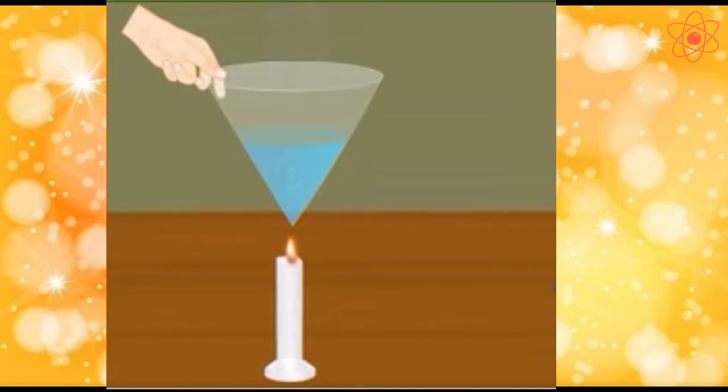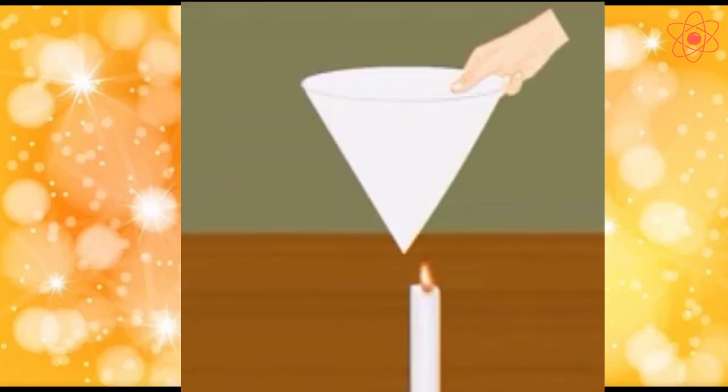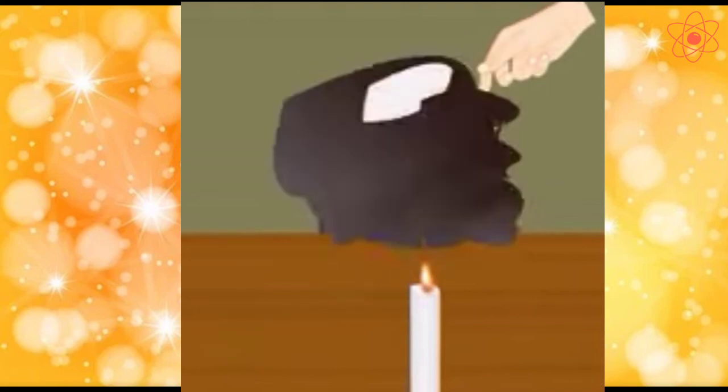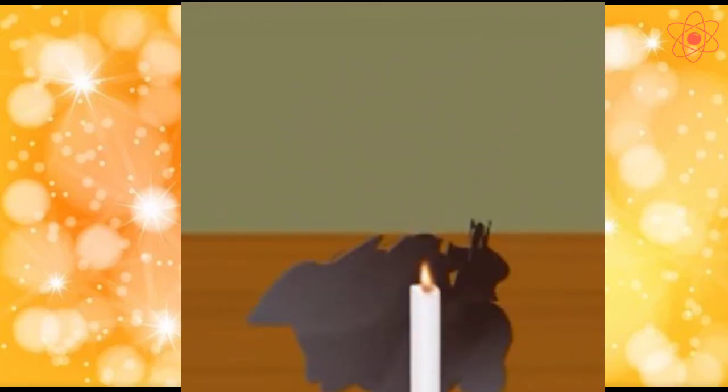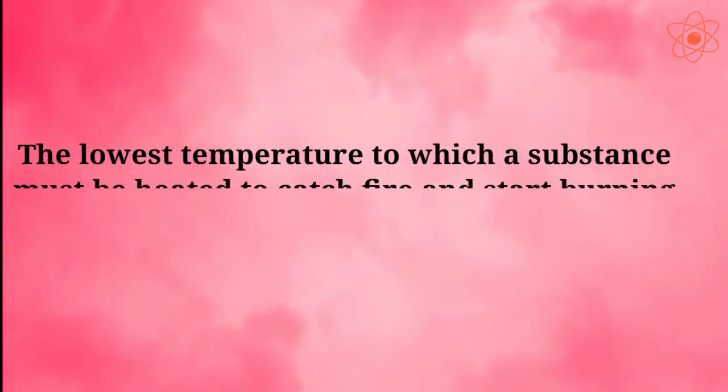The heat supplied to the paper cup is transferred to the water by conduction. Thus, the paper cup does not reach its ignition temperature and does not burn. While in the second case, the paper cup catches fire and burns. By this activity, we can conclude that a combustible substance does not catch fire if its temperature is below its ignition temperature. So now, what do you mean by ignition temperature?